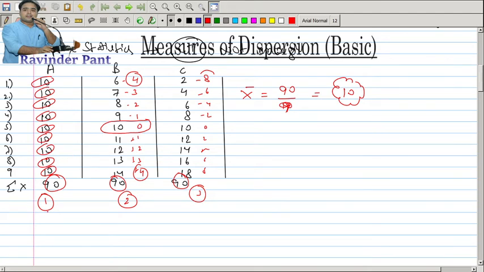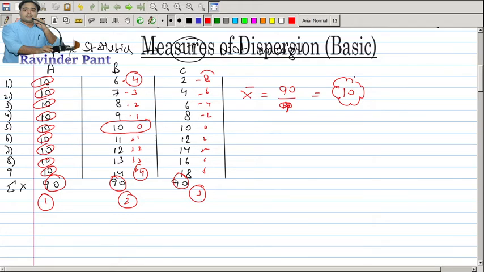So what dispersion is telling you is the scatteredness of the data set from its central tendency, the variation in the values. As a statistician, I am looking for perfection. We are moving towards accuracy. We want to get close to reality, and we can be close to reality only when the dispersion is less, so that the central tendency actually depicts the nature of all the observations, the nature of the data set.